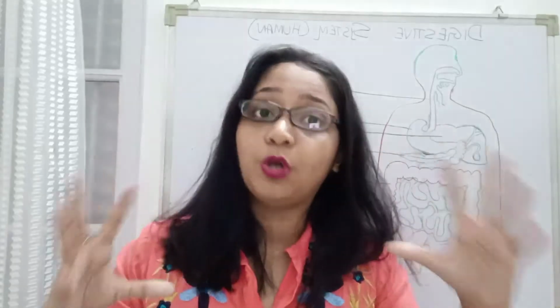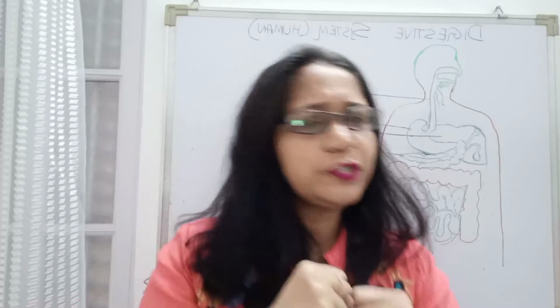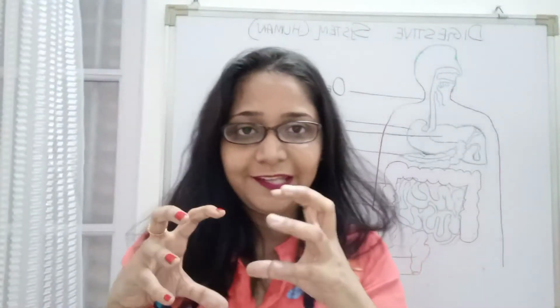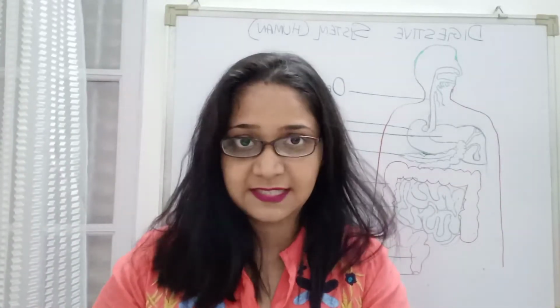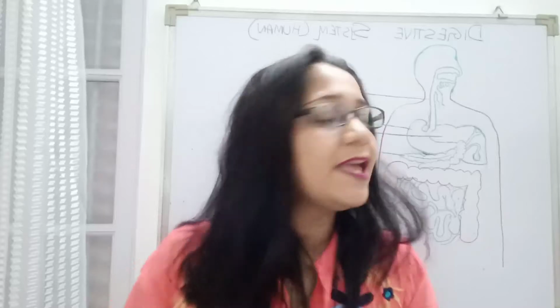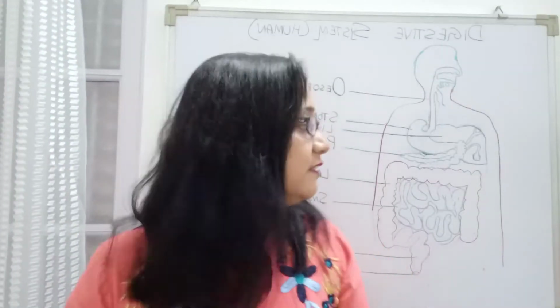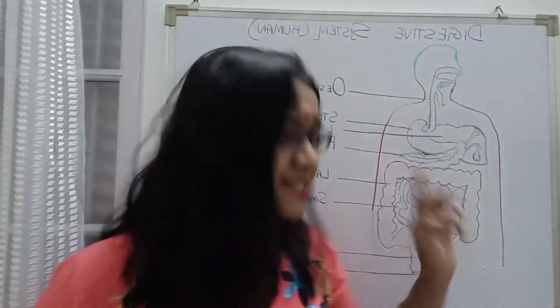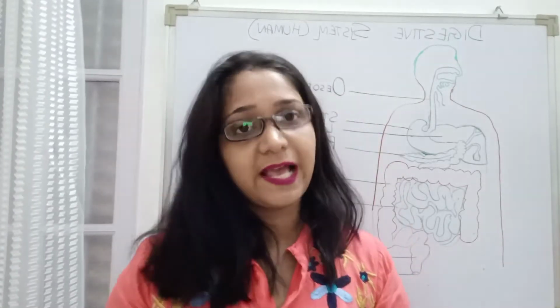So you can imagine how long it is, and it has been coiled very much. It has been extensively coiled to fit into this small area surrounded by the large intestine on its sides. Okay, so it is highly coiled and fitting within this space of the large intestine. This small intestine will also receive some juices from 2 other glands.